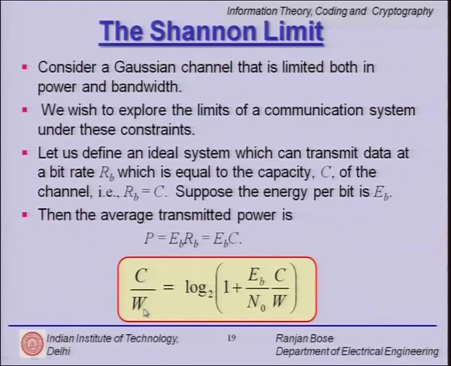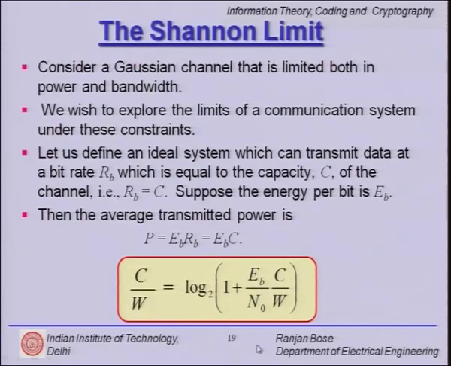Now, we have C over W is equal to log to the base 2 of 1 plus P over N naught W, but P we have substituted as EB into C. So, the differently expressed information capacity theorem running at capacity is C over W equal to log to the base 2 of 1 plus EB over N naught times C over W. Why am I doing this? I have got this C over W, and C is equal to RB, that is equivalently RB over W at 2 places, and I have got EB over N naught at 2 places.